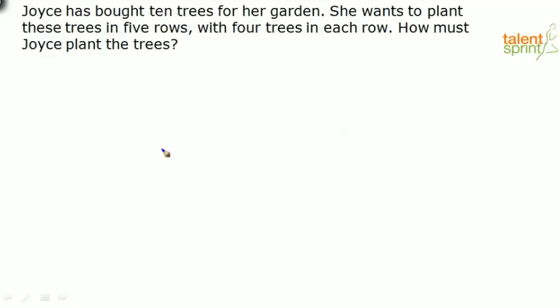So, how would you approach this question? Now, don't think of any conventional ways in which you can answer. It's a bit, you have to think about it in a different way, right? So, you have 10 trees. Now, you have to place them in 5 rows with 4 trees in each row. How do you do it? Can anybody guess?